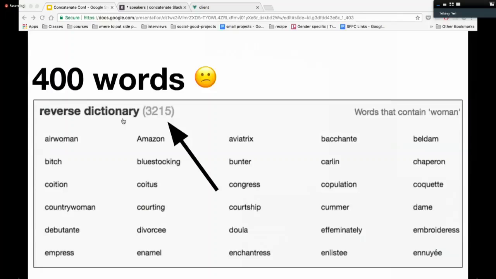But I discovered the API didn't have all the information that I wanted. It said on the website that there are about 3,000 words that have woman in their definition, but I only got about 400, so I had to find another data set. So I stored the results I got from WordNick and then went on to find another data set.